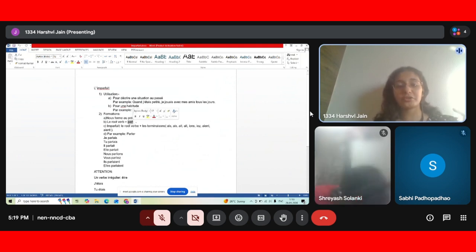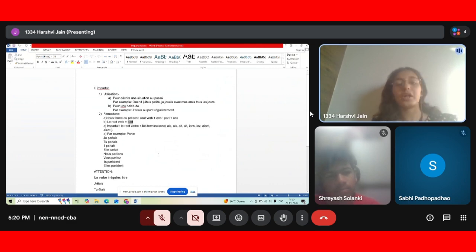Now you have to add endings, or terminations, to this root verb. For example, the terminations are ais, ais, ait, ait, ions, iez, aient, aient. So these are the terminations, meaning the endings for the imperfect.